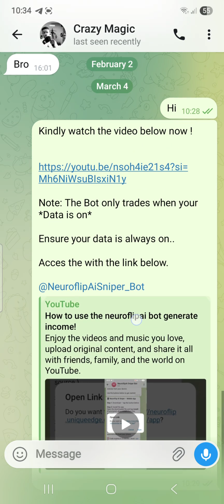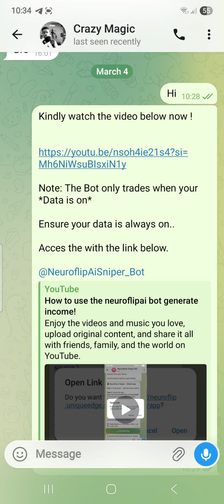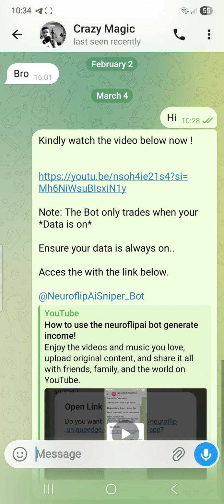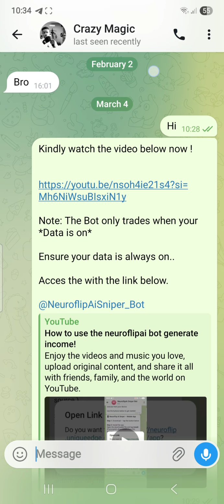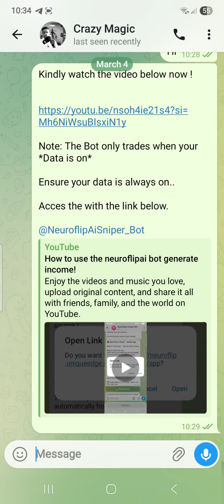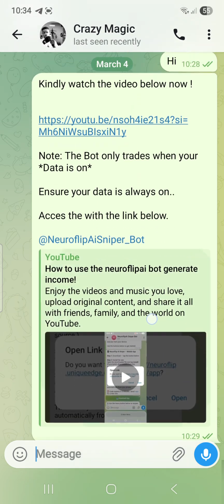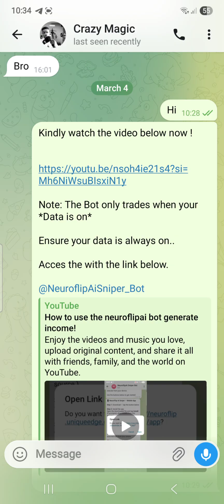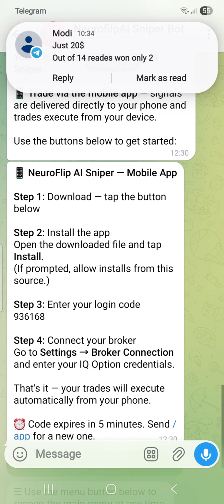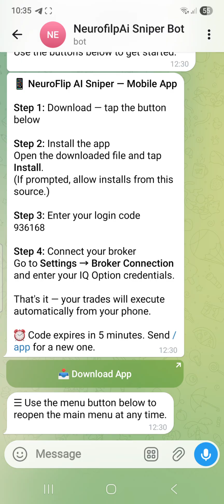So if I sent you this write-up on WhatsApp, all you just have to do is to copy it and send it to anybody, maybe your friend. You can see this person now. I just see him and I sent it to him on WhatsApp, right? So once I send it to him on Telegram, I just tap on the bot. See, just tap on it like this. So you can see that I've been using this bot before.